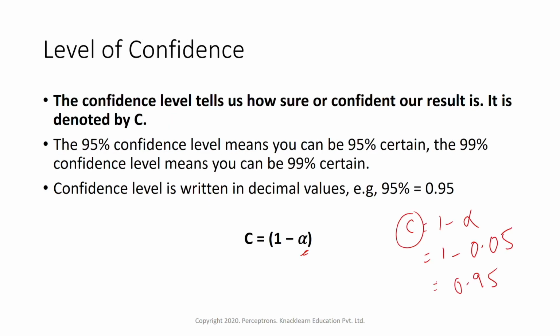The significance level is something which we have to set. Whenever we are doing any hypothesis testing, based on the type of testing we are doing, we have to set the alpha value. Sometimes the alpha value is given within the test by a specialist, or sometimes we have to set it by understanding the problem statement. Once we set the level of significance, it also denotes the confidence level, which is 1 minus alpha. Confidence level means how certain or confident our result is.